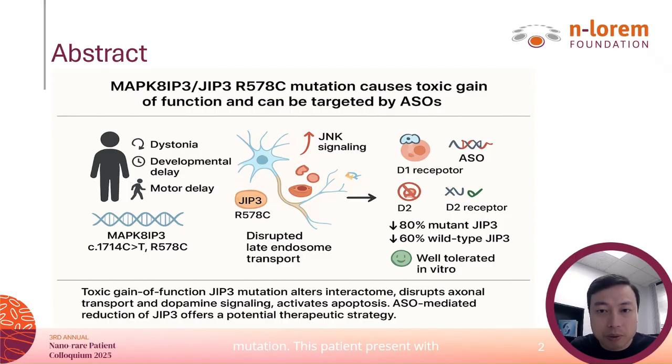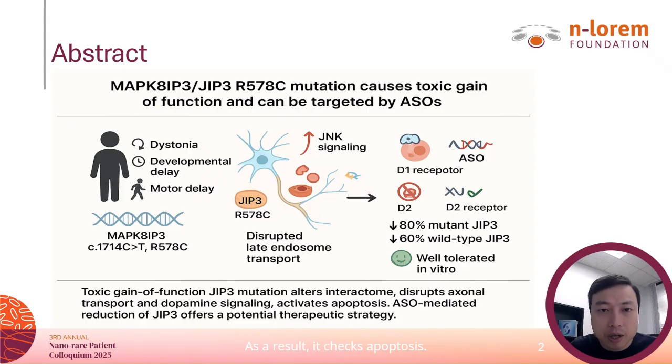This patient presented with dystonia, growth and motor delay, and overall developmental delay. What we found is that this mutation behaves as a toxic gain-of-function mutation. It alters the interactome of JIP3, disrupts transport of the late endosomes, and increases signaling through the JNK, or we also call it JNK signaling.